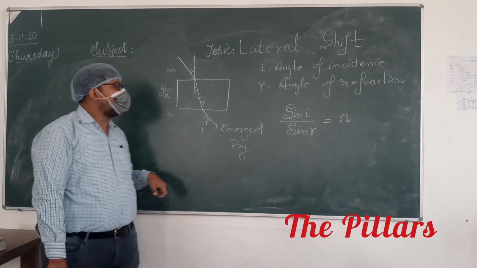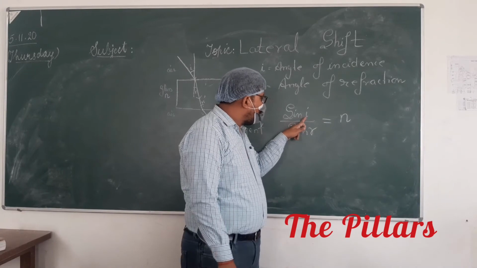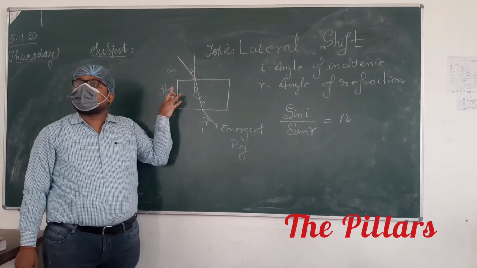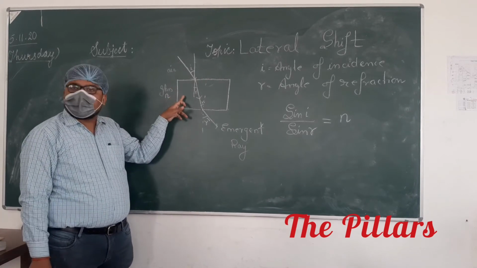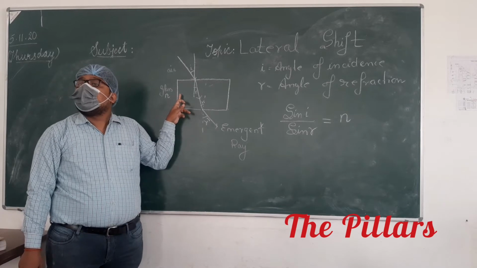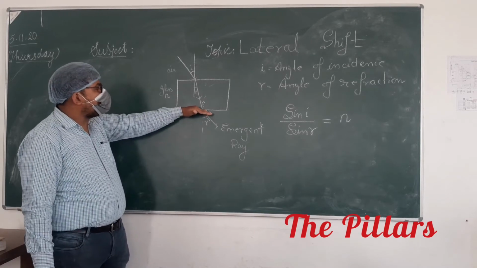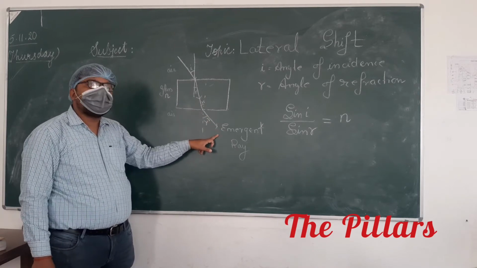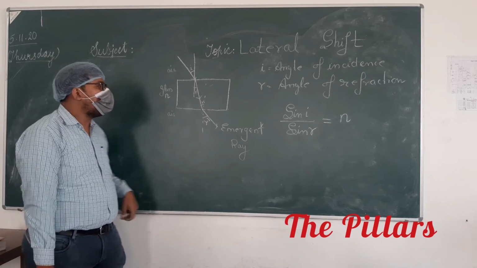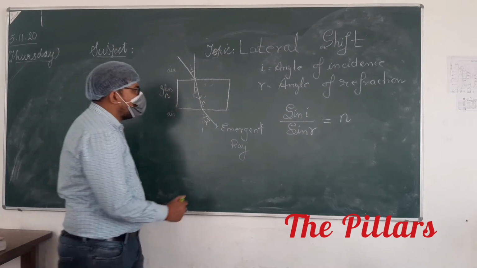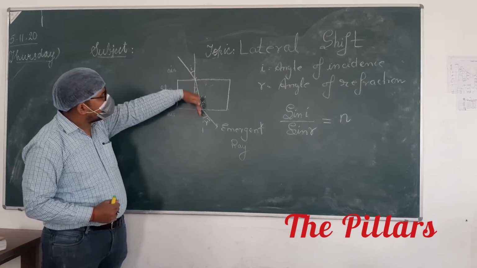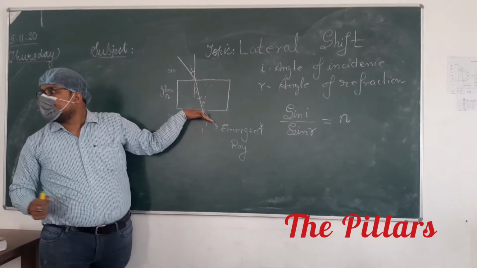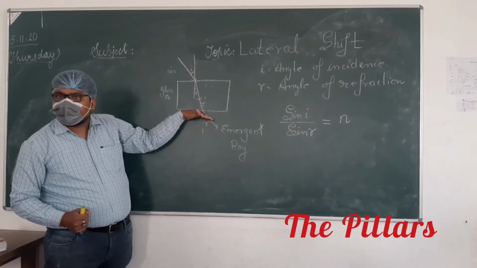Now let's take a question. Sin I upon sin R is equal to N. We have taken the refractive index of the medium in which your refracted ray is there. For this interface, this ray will be the refracted ray. So let's write for this interface also. This ray, sin R, will be the incident ray for this interface. Yes or no? Yes, sir. This ray is the incident ray of this interface.